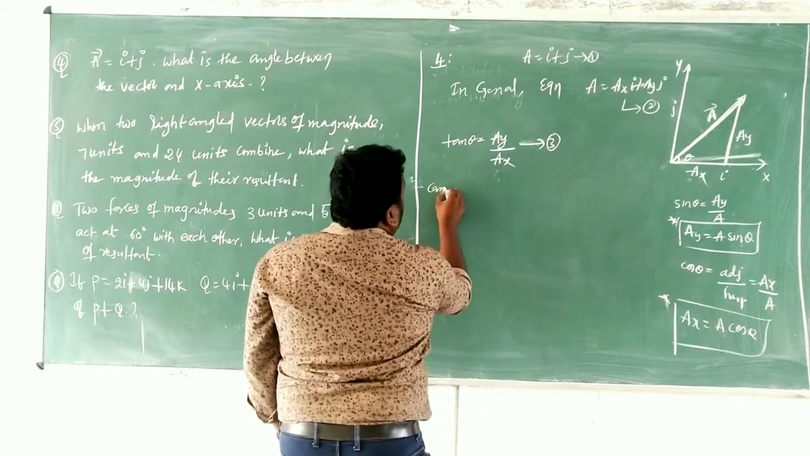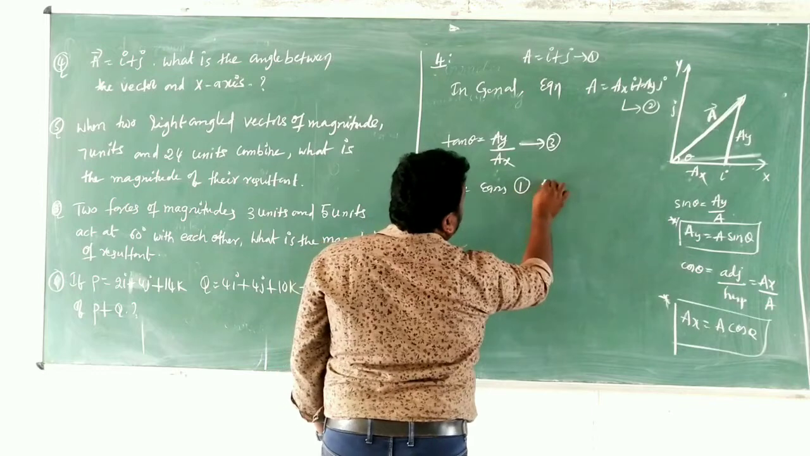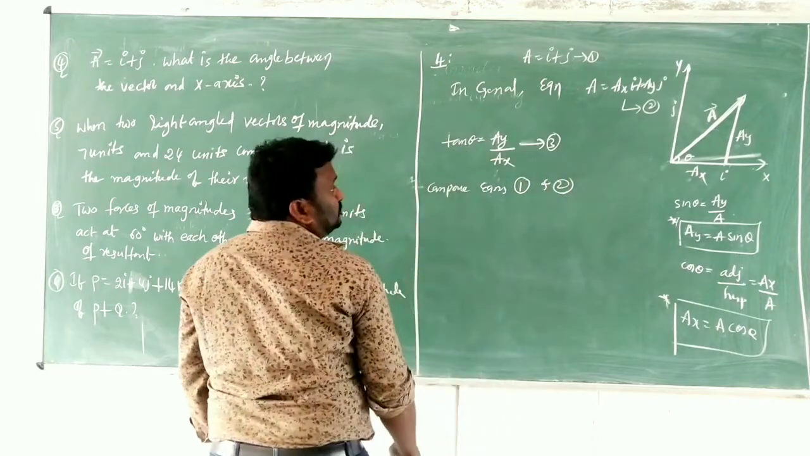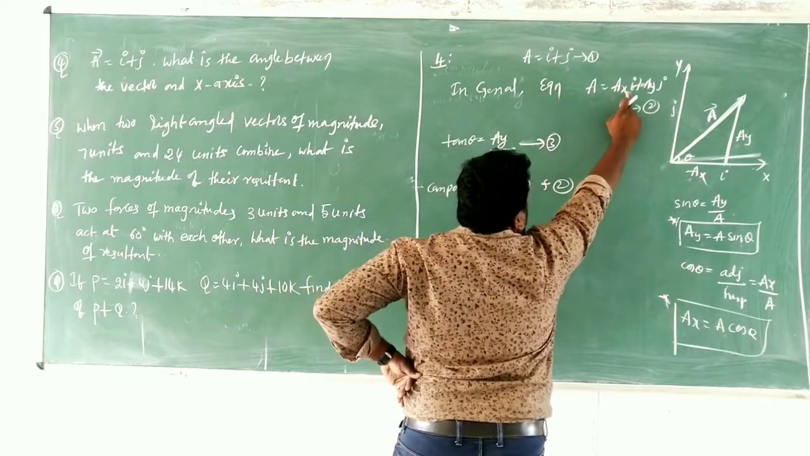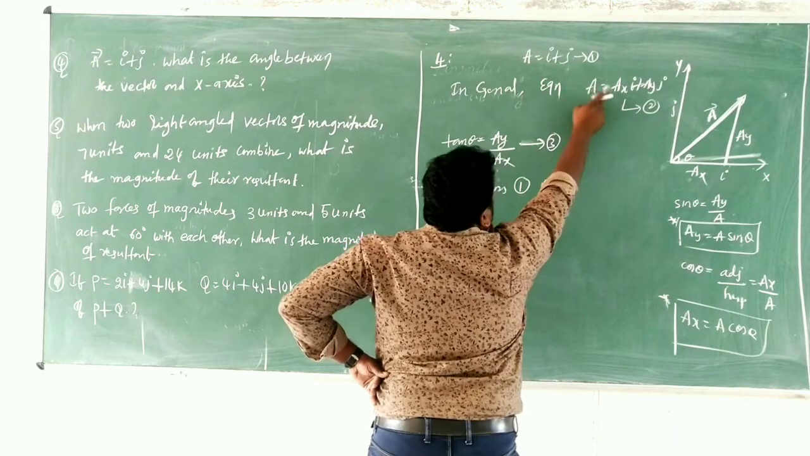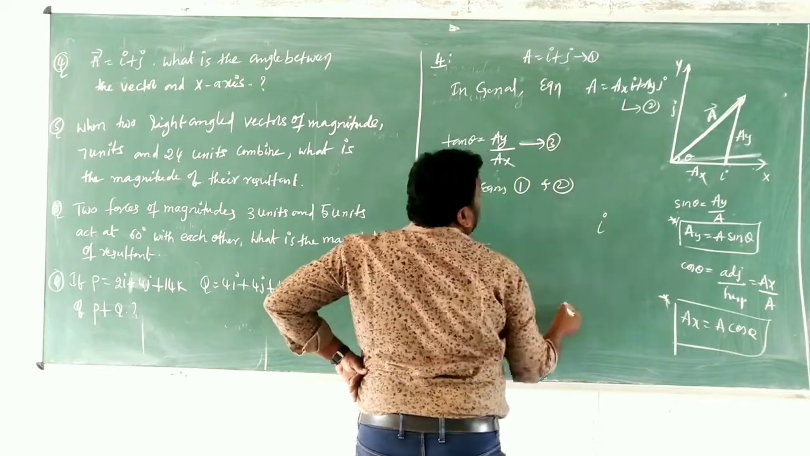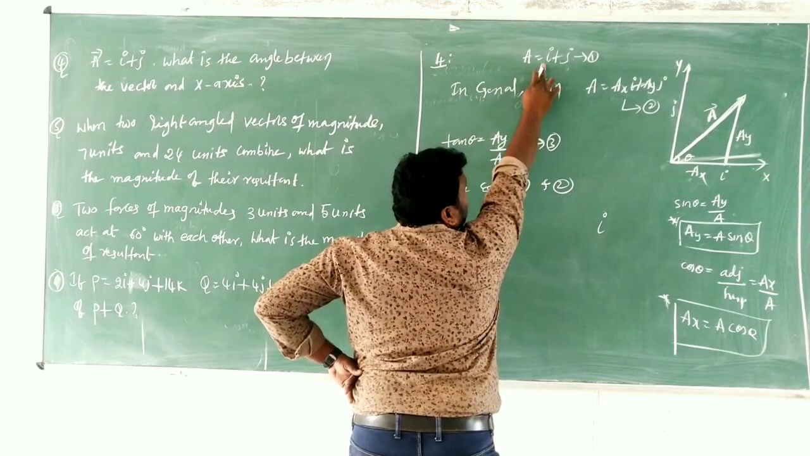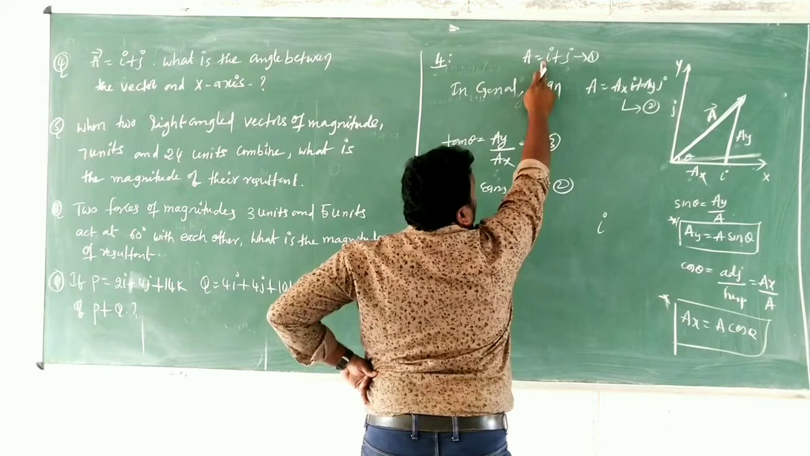So children, compare now equations 1 and 2. Clear? A is equal to i plus j and A is equal to ax into i plus ay j. So when we compare these two, we are having nothing in front of this i. That means what? The value is 1. That means ax is equal to 1.